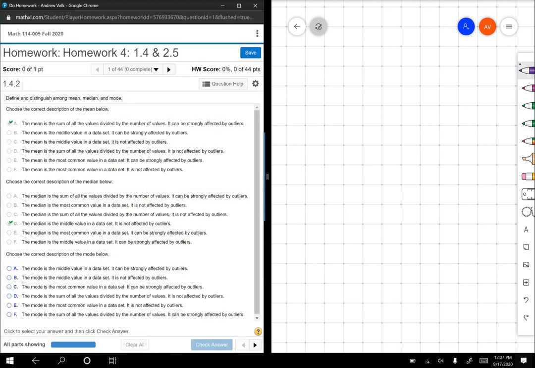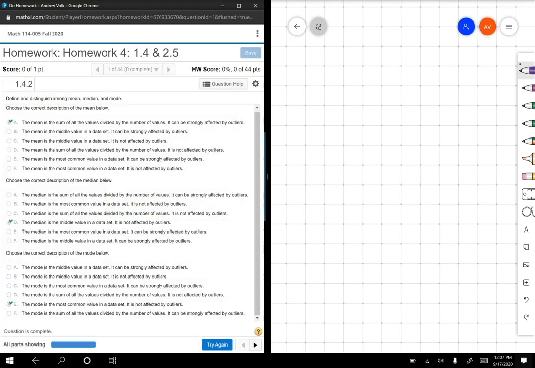And the last one is the mode. The mode isn't the middle. It isn't the sum. It's the most common value. So it's the number that occurs the most, which means it's not really affected by outliers because it's not looking at outliers. It's looking at whatever happens the most. So the mode is the most common, and it is not affected by outliers.